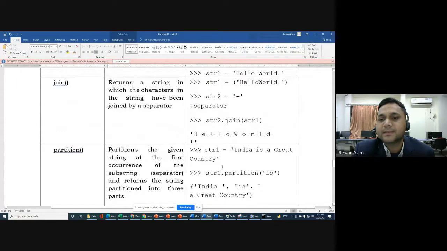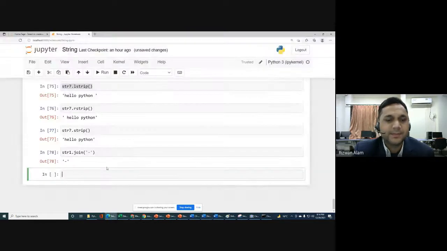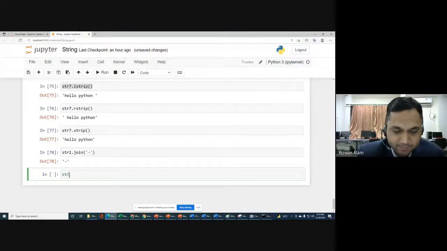We should use str2 dot join. Okay, we have to store this in a string. Characters in the string have been joined by the separator. So first of all let me check what we have in str1.